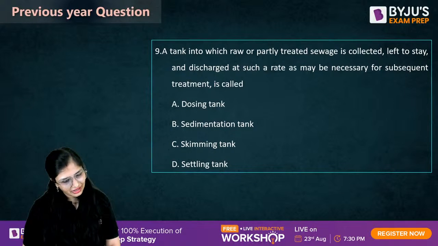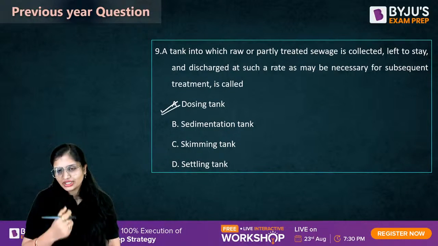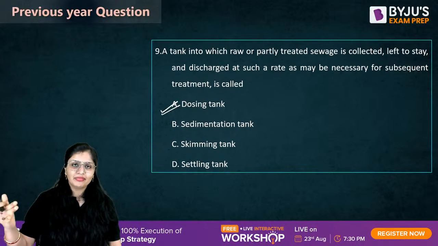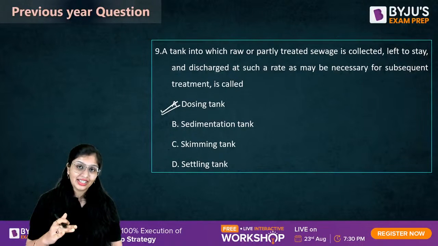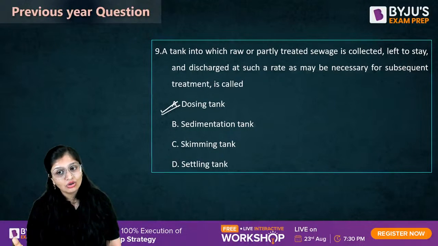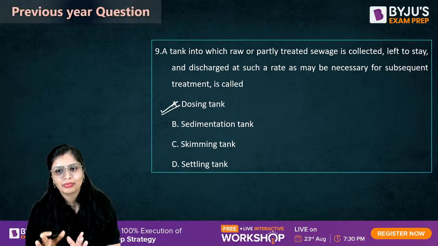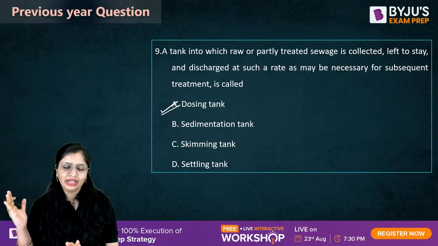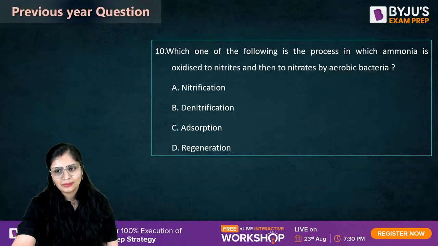That is dosing tank. Correct. In a dosing tank, sometimes the further treatments are overloaded, or you want the sewage to be collected and not treated right now. So dosing tank is the tank in which you have the raw or partially treated sewage, and you discharge it to the subsequent treatment as and when required. Okay, so dosing tank, this is a good question.